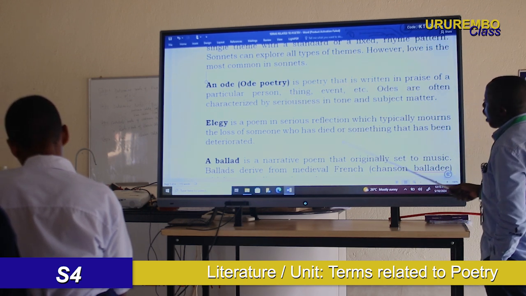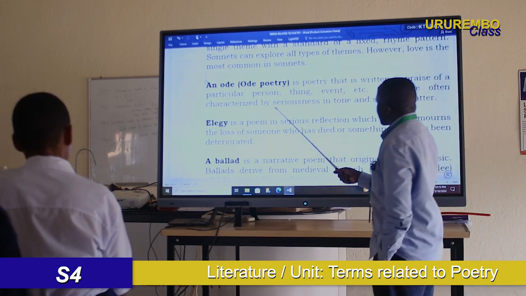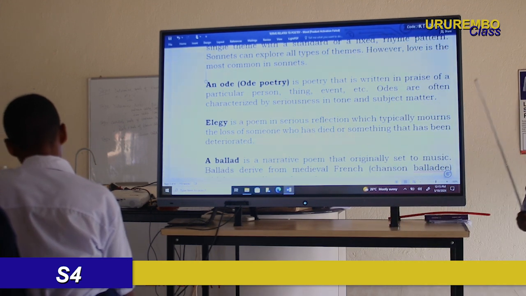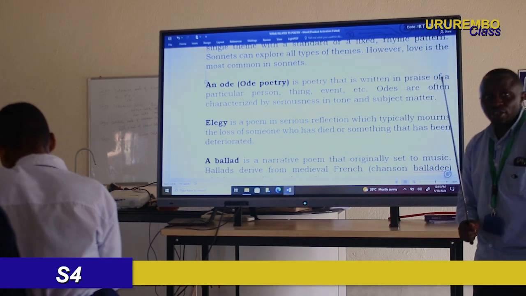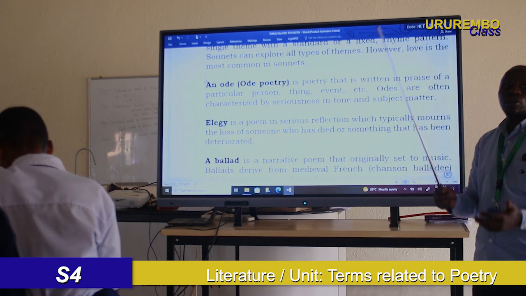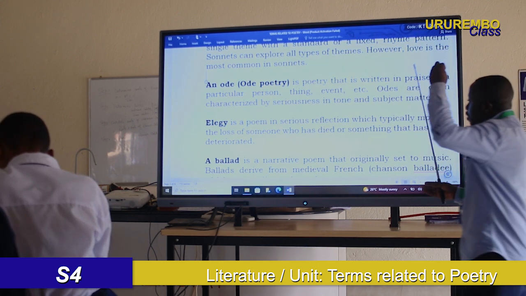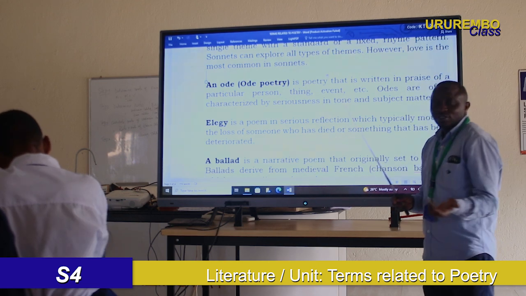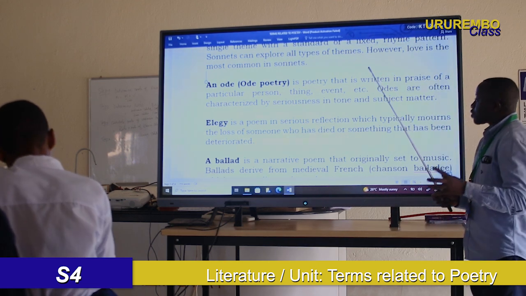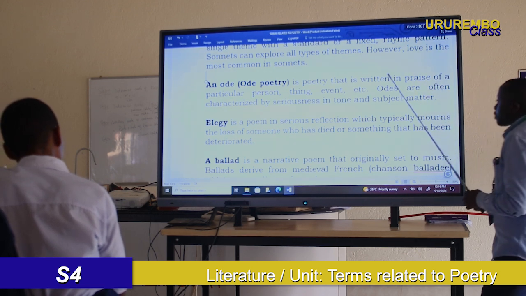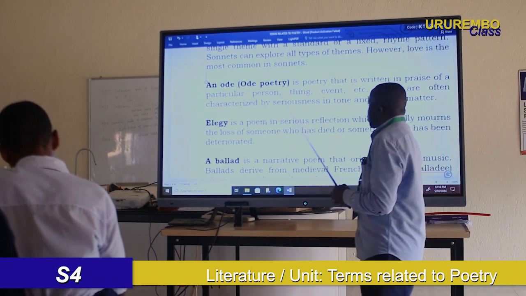And then odes are often characterized by seriousness in tone and subject matter. They are very serious. Now you cannot praise someone when you are not serious. You cannot describe something when you are not serious. So all these poems are very serious in tone and subject matter.